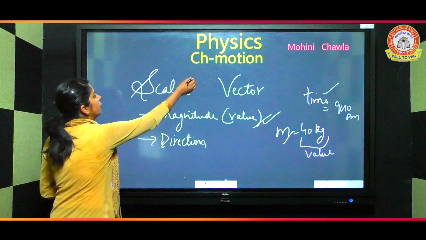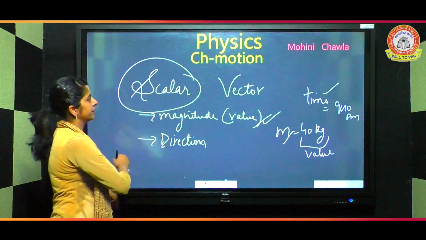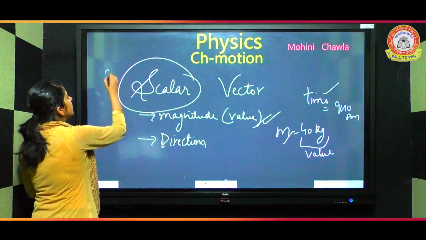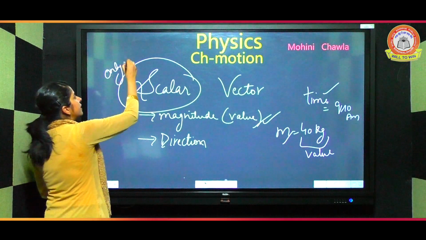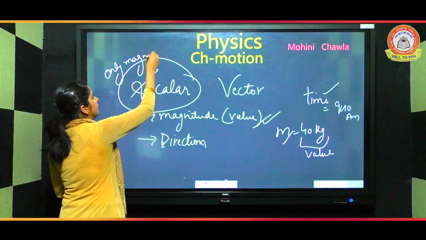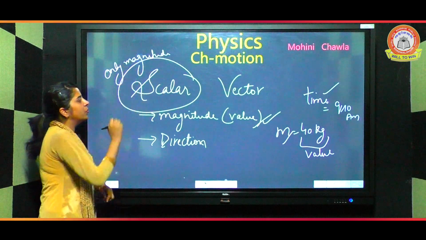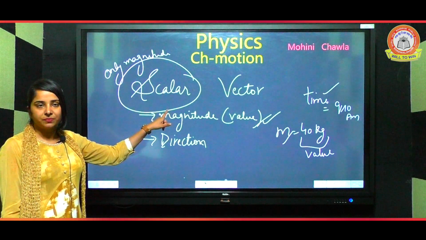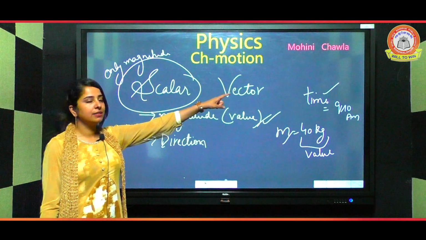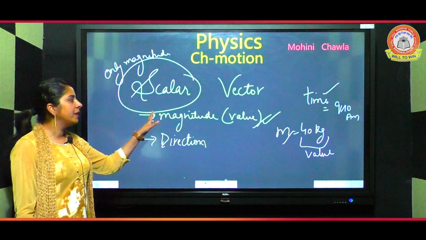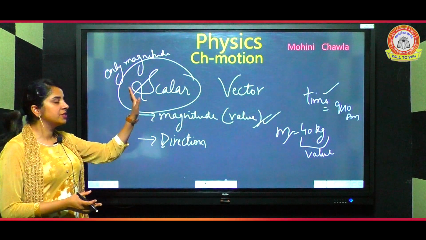Those quantities are known as scalar quantities. So those quantities which have only magnitude are known as scalar quantities. For example, mass, time, distance, speed, etc., which we will study in this chapter.